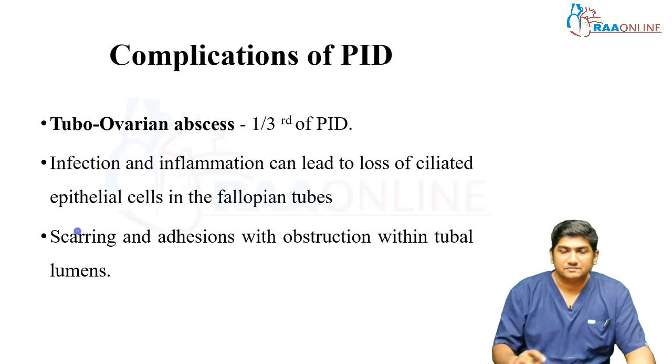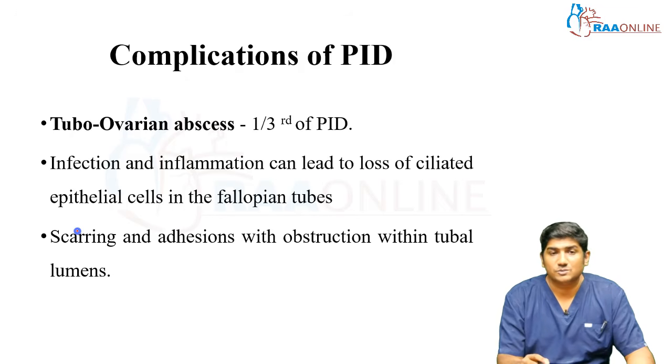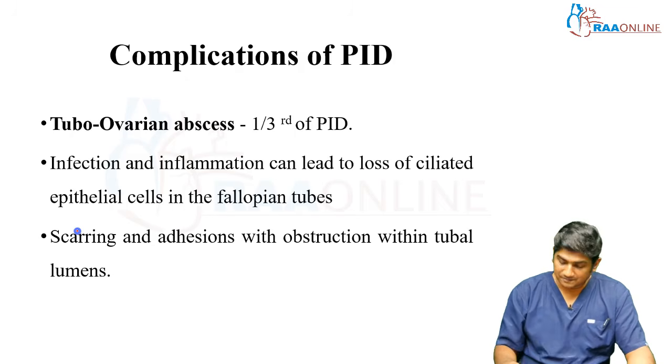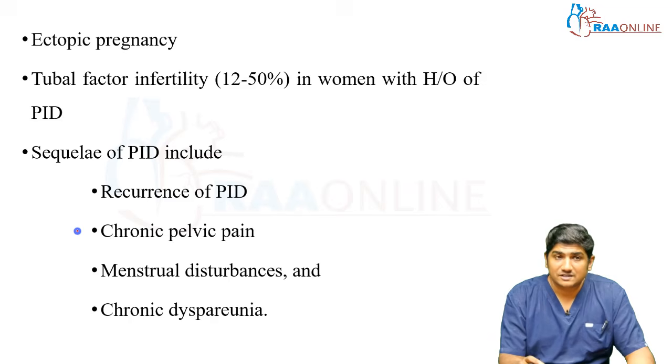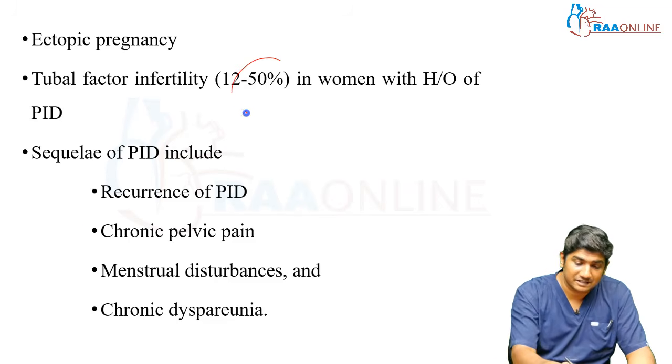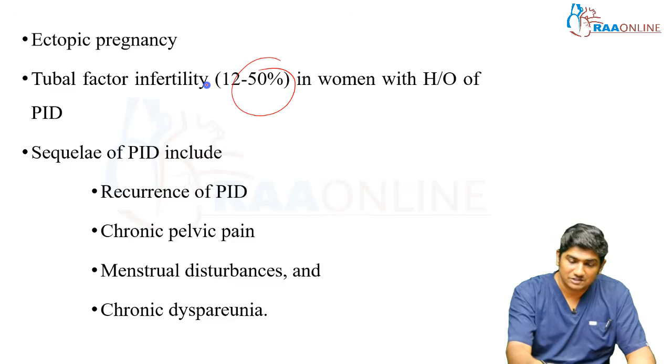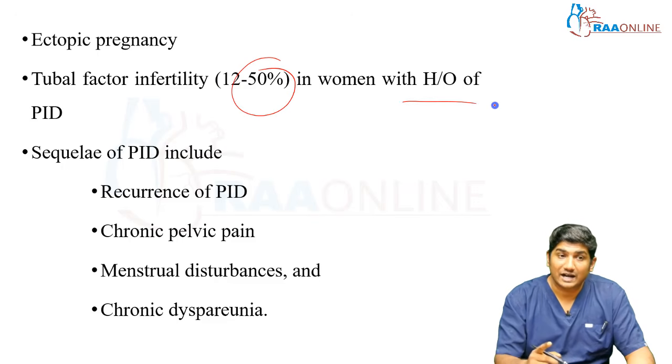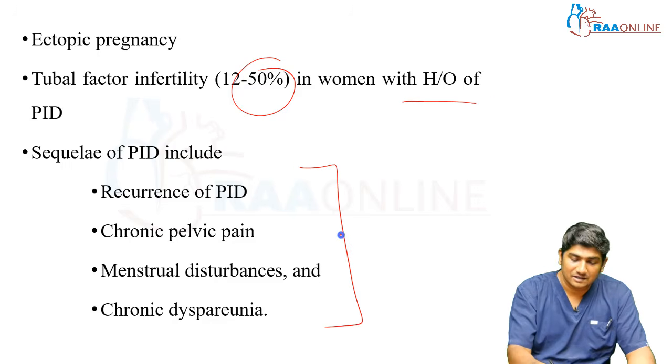What are the complications of PID? As I told you, the tubo-ovarian abscess, which occurs in one-third of PID. Infection and inflammation can lead to loss of ciliated epithelial cells in the fallopian tubes, which leads to scarring and adhesions, causing obstruction within the tubal lumens itself. It also causes ectopic pregnancy and tubal factor infertility, which goes as high as 50% in women with recurrence of PID. With a previous history of PID, tubal factor infertility can go as high as 50%. And you need to worry about the sequelae of PID, that is the recurrence of PID, chronic pain, menstrual disturbances, chronic dyspareunia. This all can affect quality of life.